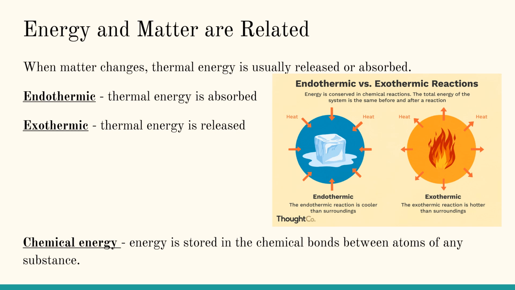Energy and matter are related. When matter changes, the thermal energy is usually released or absorbed. Endothermic is when thermal energy is absorbed, and exothermic is when thermal energy is released. So chemical energy is energy that is stored in the chemical bonds between atoms of any substance.